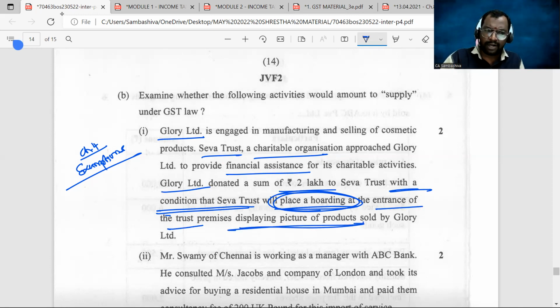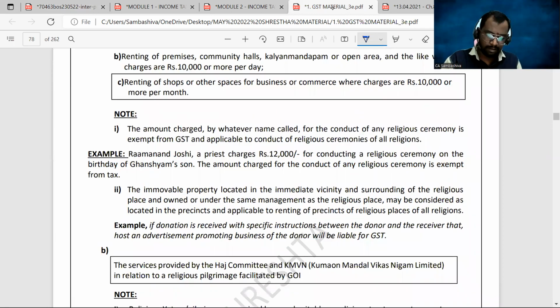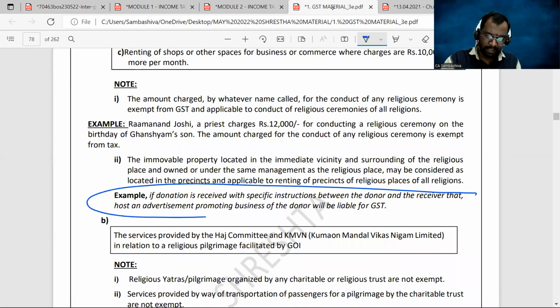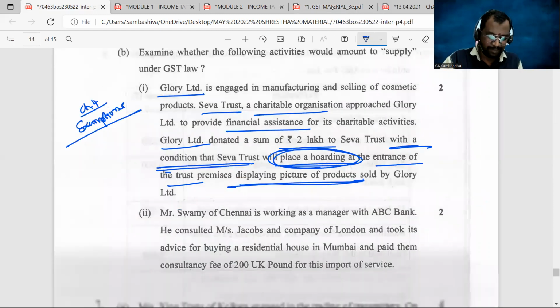So whenever you are making donations or grants, if there is no commercial gain out of the donations or grants, then no GST is leviable. But if there is a commercial gain, then that donation or grant will be subject to tax. Yes or no? The same points we have discussed here. You can check it out. This example: if a donation is received with specific instructions between the donor and the receiver to host an advertisement promoting the business of the donor, it will be liable to GST. Are you following, everyone? So the same example is given here as a question. That's it. Next, second point.